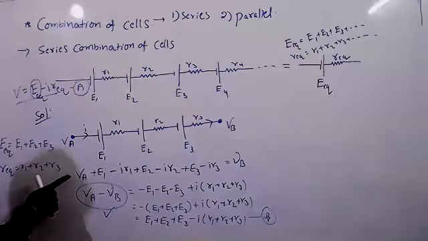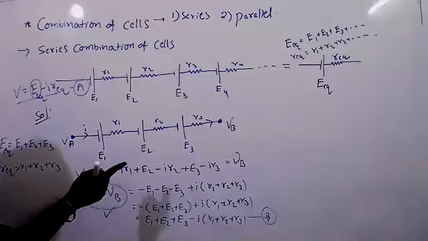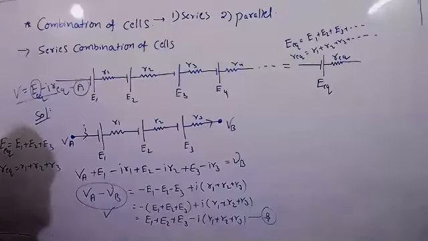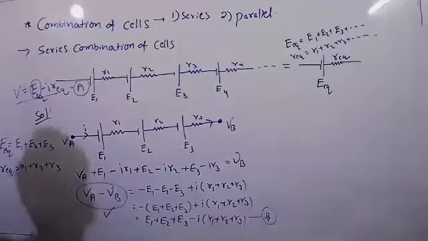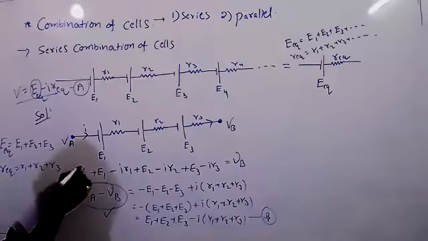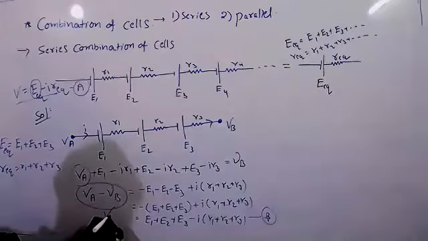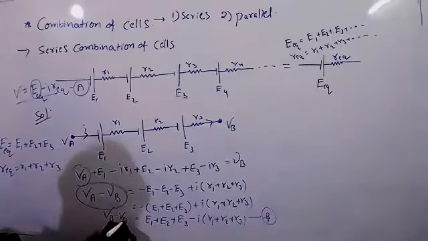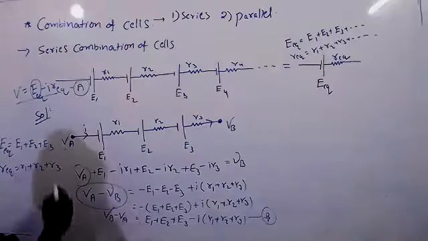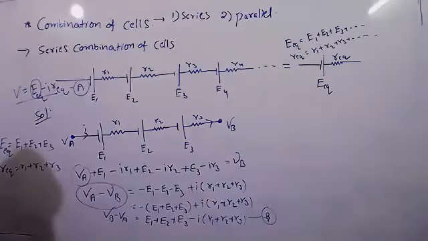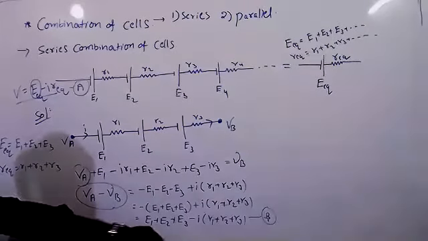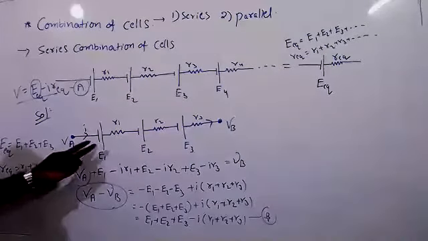Actually, here you have to give minus. There minus we have to send that. VA minus VB, here pluses minus. Just we have to send that VB. It will be VB minus VA, we have to send this to that side. Then you will get this result: VB minus VA. Why? Because lower potential minus higher potential. Then you will get E1 plus E2 plus E3 and so on. Otherwise, cells you can reverse.